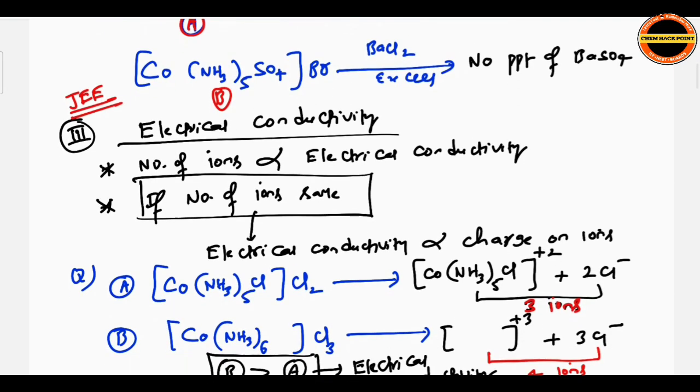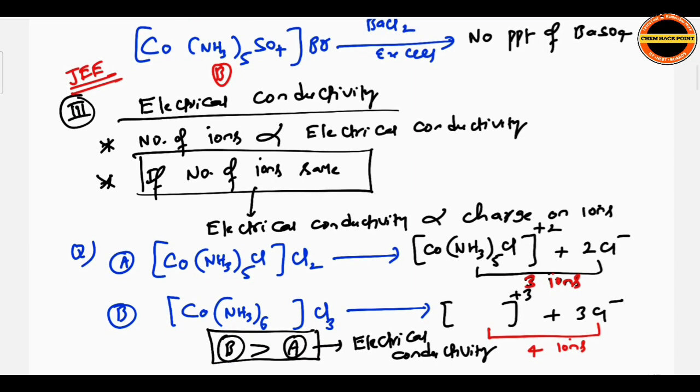Let's see how to distinguish using these parameters. I am taking compound A and compound B. Here there is Cl2 in the outer sphere, and Cl3 in the outer sphere. If dissociation occurs, A forms one complex ion and 2Cl minus, so overall 3 ions.